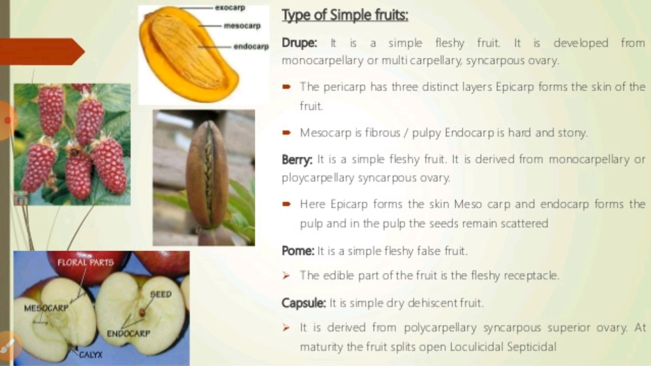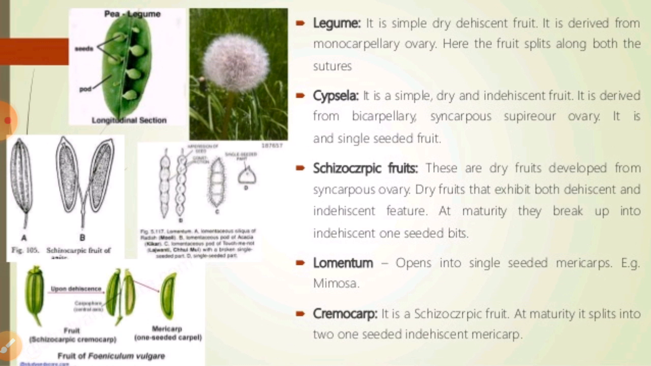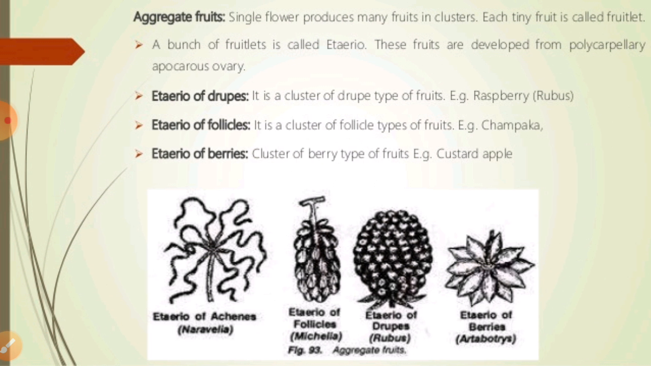If we talk about the types of simple fruits, there may be drupe, berry, pome, and capsule-like structures, right? We are all familiar with these kinds of fruits. Drupe is a simple fleshy fruit, which can develop from monocarpellary and multicarpellary syncarpous ovary structures. On the other hand, berries are semi-fleshy fruits. In the same way, all these different kinds of fruits are found in different ways. It may be legume, caryopsis, and so on. So many types of fruits are found there.